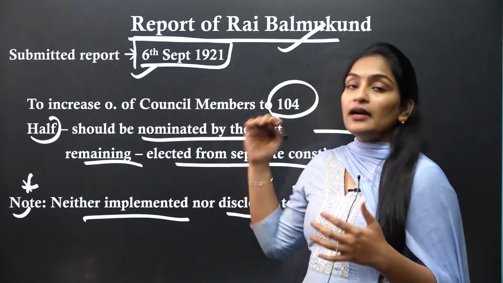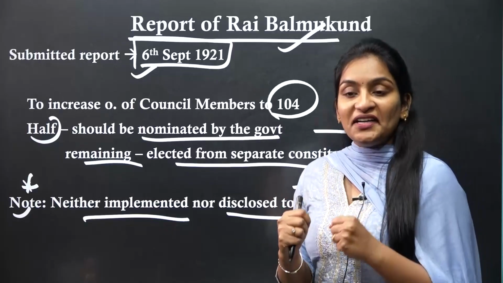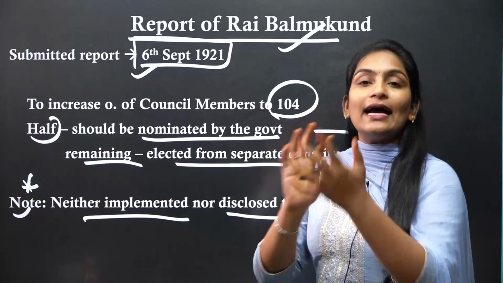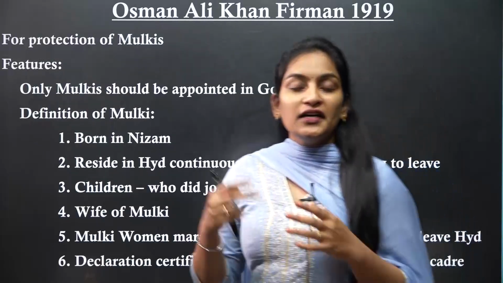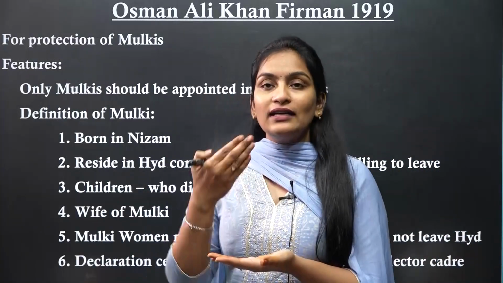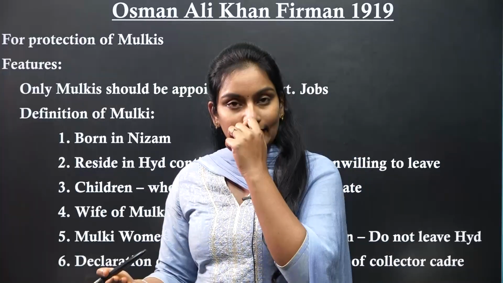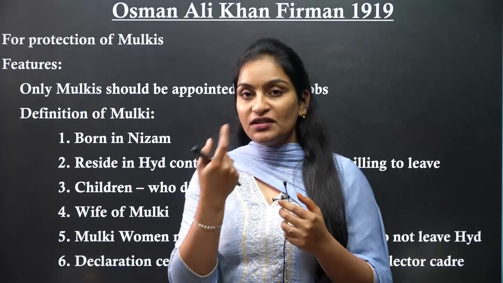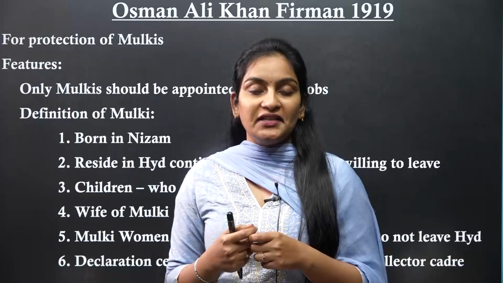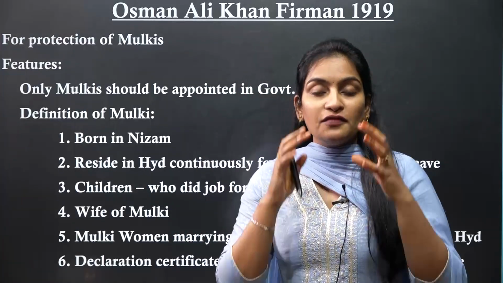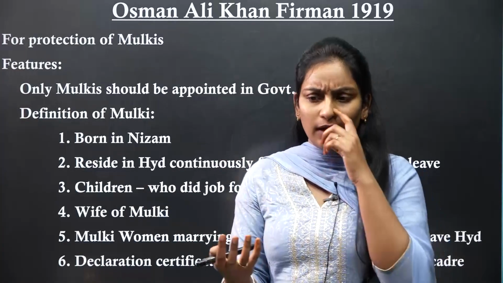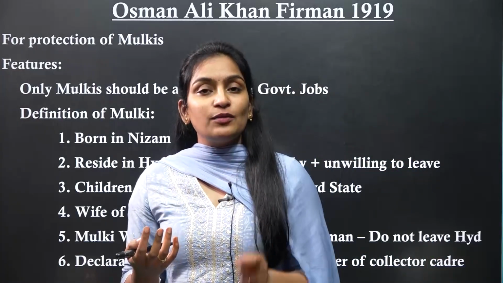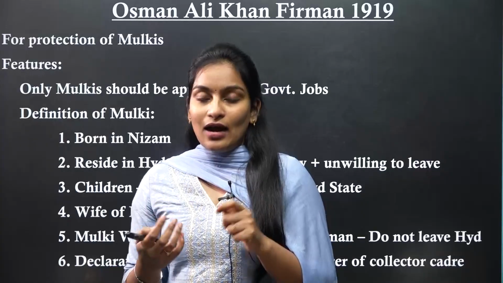No one cared about the report of this Rai Balmukund. We were all concentrating on how to tackle the Mulki agitation. So here comes the topic Usman Ali Khan Farman 1919. As I already told you, the Farman was issued on November 17, 1919. The Farman consists of certain provisions related to the Mulkis, and it clearly mentioned that Mulkis have to be given priority in government jobs.